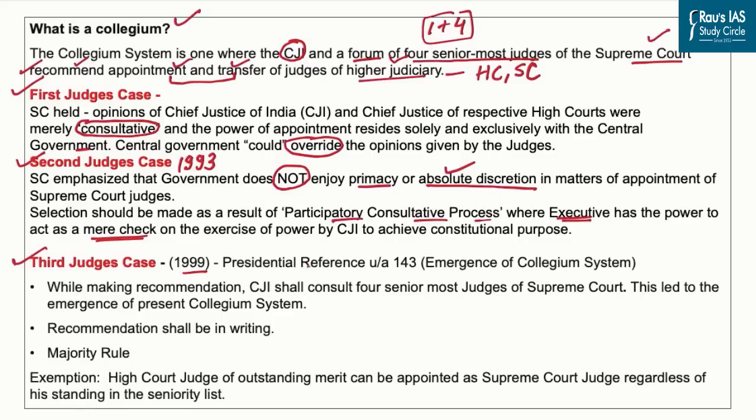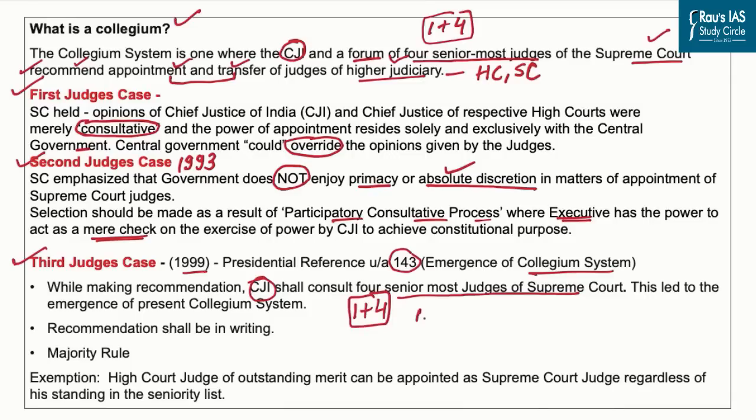Under Article 143 of the Indian Constitution, the President can refer a particular matter for the advisory jurisdiction of the Supreme Court. And because of this reference, today we have the collegium system. So, as per this case and the judgment, the Chief Justice of India shall consult 4 senior most judges of the Supreme Court. Now we come to that number of 1 plus 4. And this 1 plus 4 grouping is actually the current status of the Collegium.